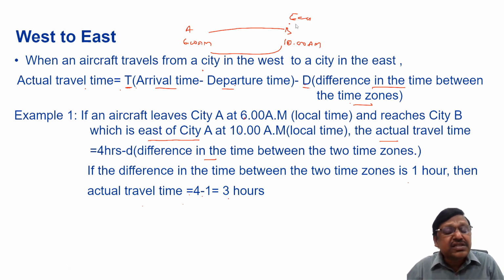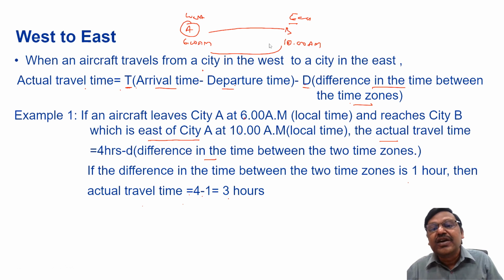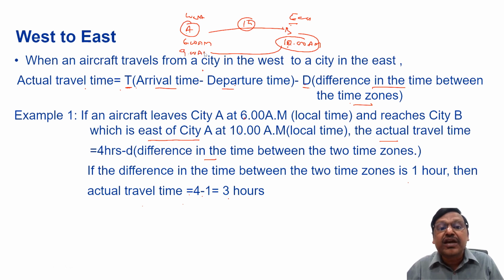Why is that? The sun rises in the east first. So A is in the west, so A will be behind B. Suppose it is 10 a.m. in city B. Because the difference in the time zone is 1 hour, city A is 1 hour behind city B, so when the flight landed in B, the time in city A would have been 9 a.m. Suppose a person lands in B and immediately calls his father to say he has landed.